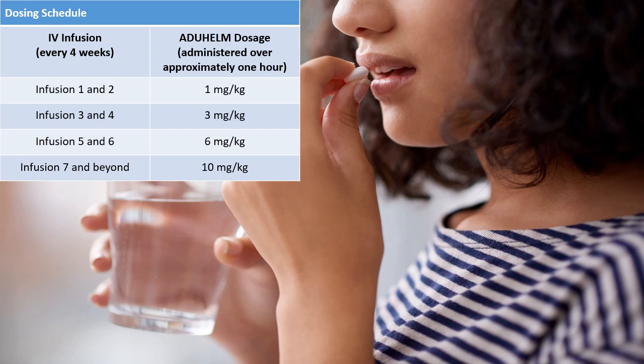If suppose your patient is 50 kg, then give a 50 mg dose, meaning 0.5 ml in the infusion bag. The second time, for infusion 3 and 4, increase the dose to 3 mg per kg. If your patient is 50 kg, give 150 mg of drug, meaning 1.5 ml in the infusion bag. Infusion 5 and 6 is 6 mg per kg. Infusion 7 and beyond is the highest dose. Don't give more than 10 mg per kg. The maximum dose is 10 mg per kg.